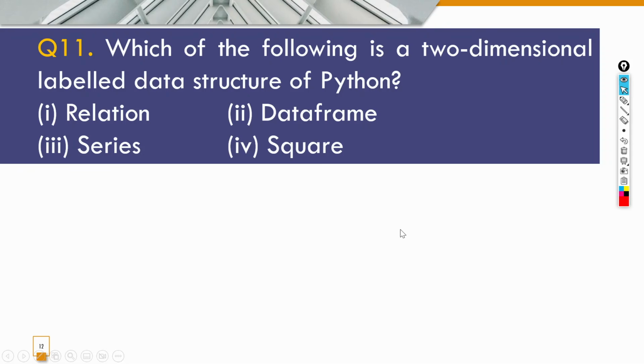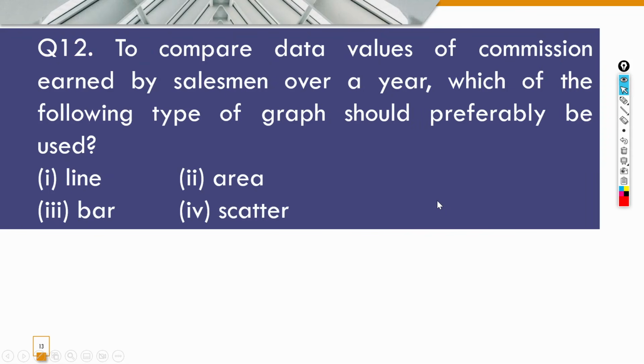The next question is, which of the following is a two-dimensional labeled data structure of Python? So the two-dimensional labeled data structure is your data frame. The next question is, to compare data values of commission earned by salesmen over a year, which of the following type of graph should preferably be used? Now this was a very confusing question for the students, because whenever you have to compare the values, you may use either line chart or even the bar chart also. Okay, area and scatter will not come here, but the correct answer for this question is your bar chart.